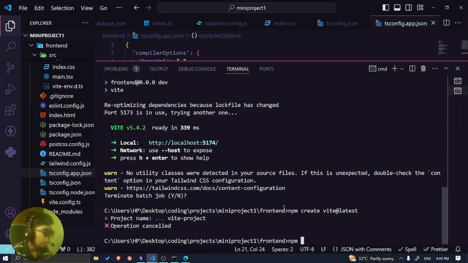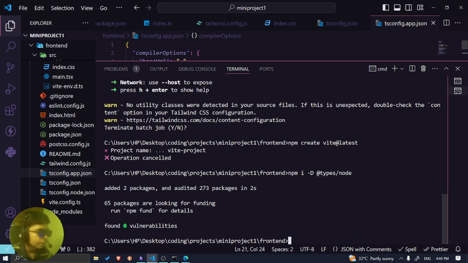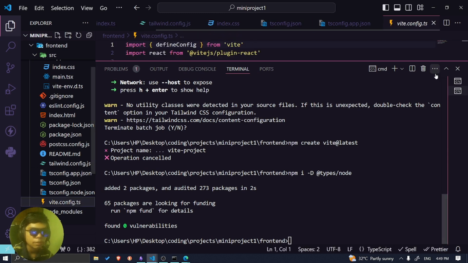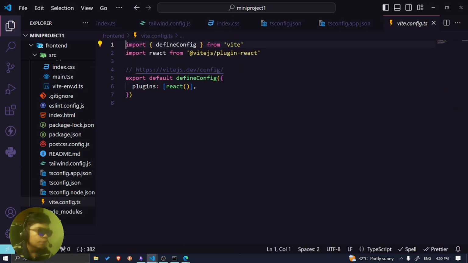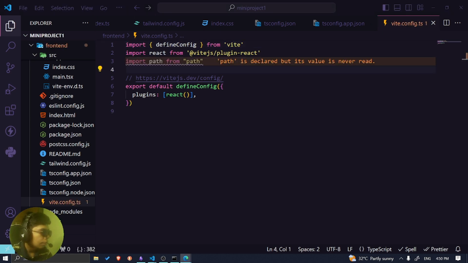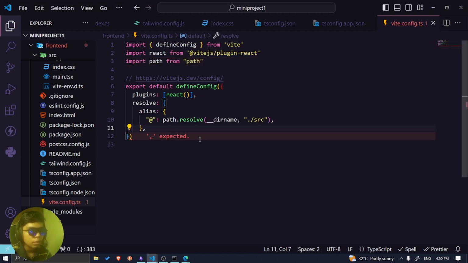So npm, I don't know what this thing does. Okay, updating the types, I guess. Importing the types. Everything works fine. And then we're gonna update the vite.config.ts. Okay. So you need to import path, and then we're gonna resolve it. Okay. Why on earth is it not giving me? Okay, because I don't have a bracket here.